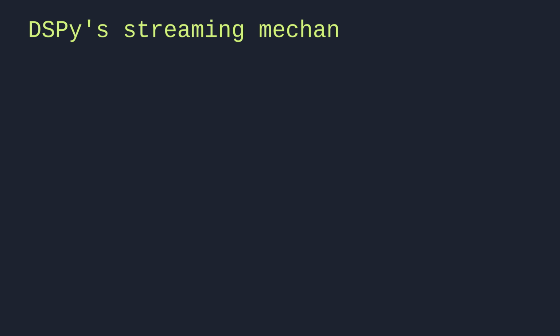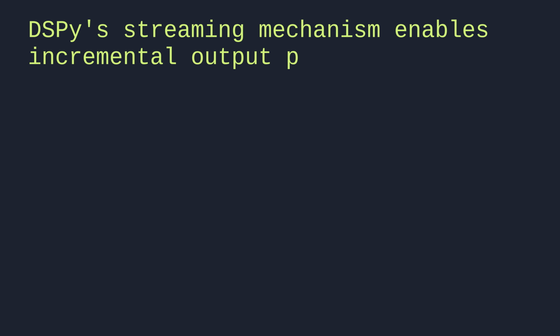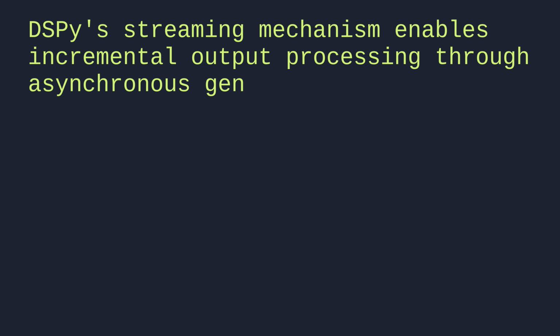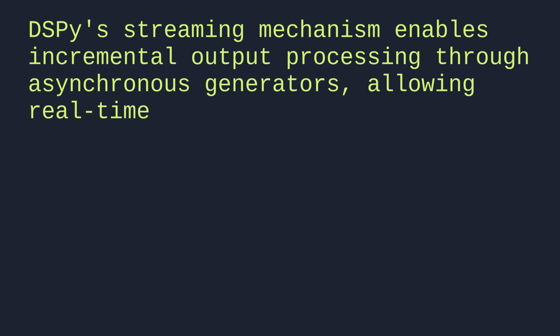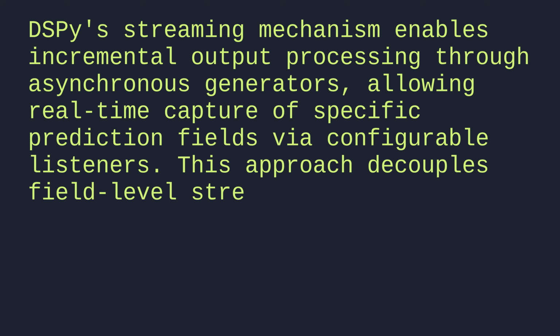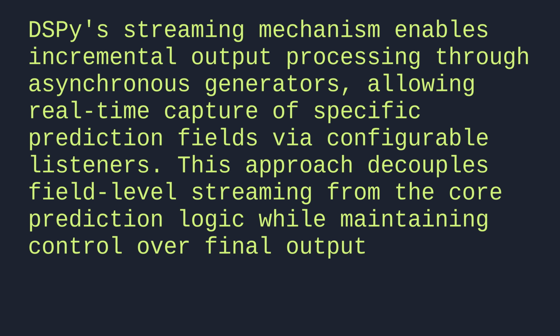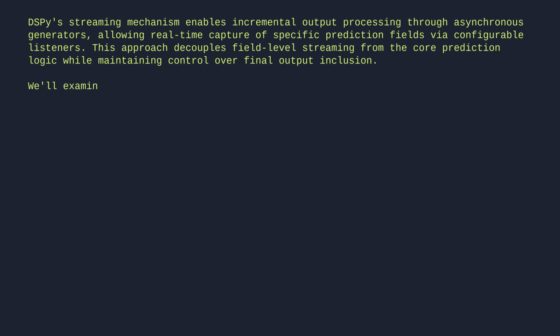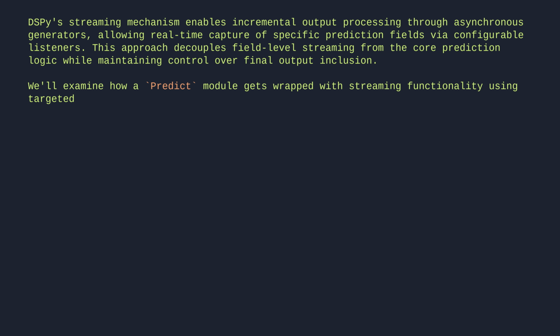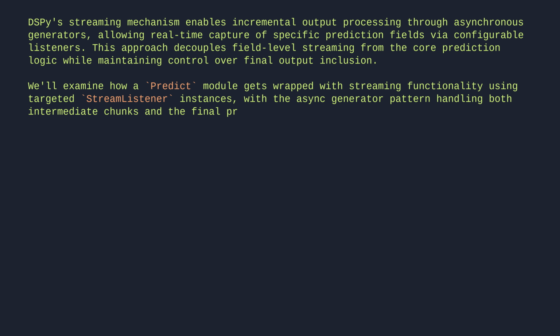DSPy's streaming mechanism enables incremental output processing through asynchronous generators, allowing real-time capture of specific prediction fields via configurable listeners. This approach decouples field-level streaming from the core prediction logic while maintaining control over final output inclusion. We'll examine how a predict module gets wrapped with streaming functionality using targeted StreamListener instances, with the async generator pattern handling both intermediate chunks and the final prediction object.